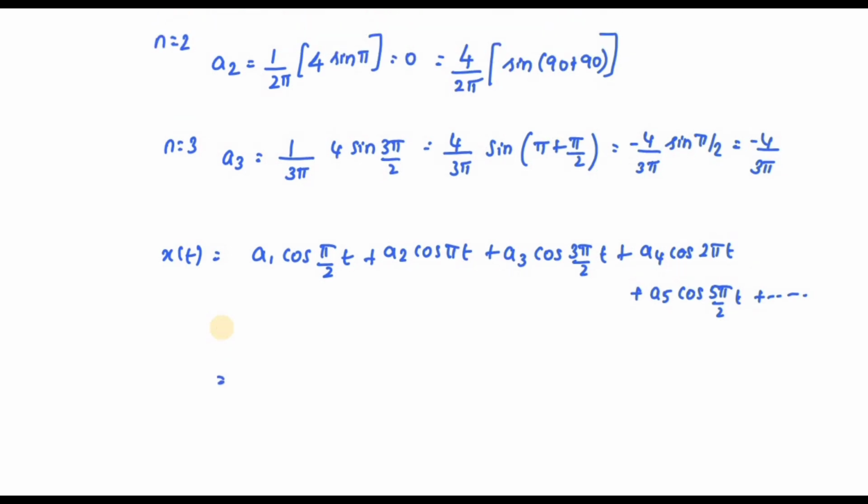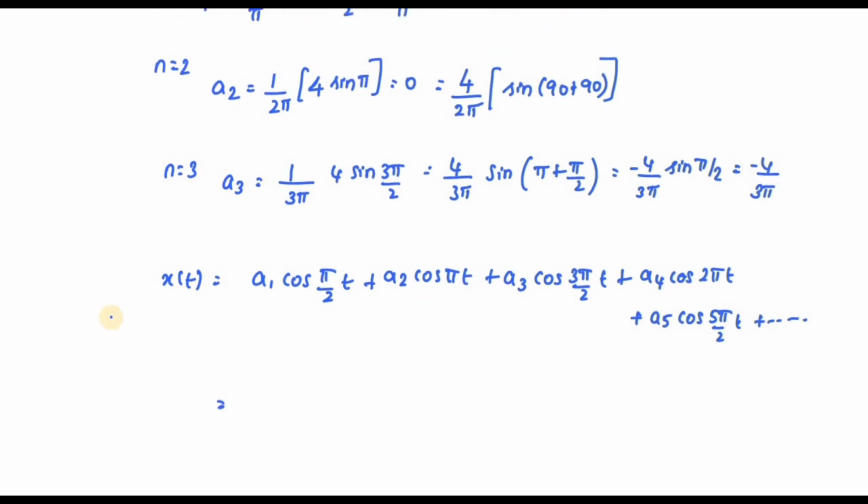So for n is equal to 2, an is equal to 0. So x of t is equal to, instead of a1, I am going to substitute 4 by pi, 4 by pi cos of pi by 2 of t.